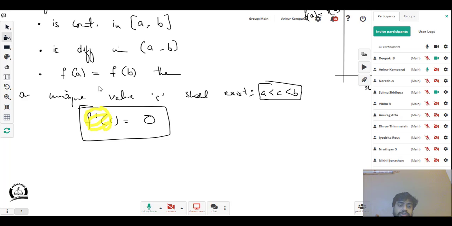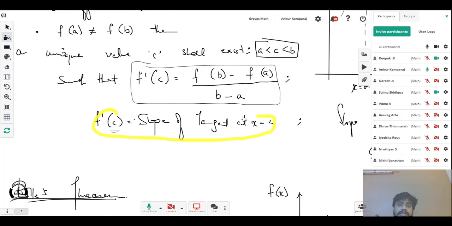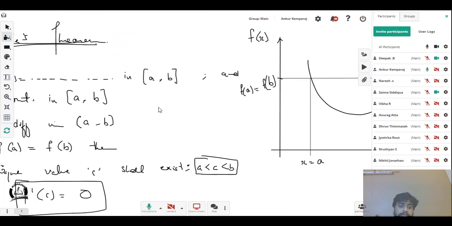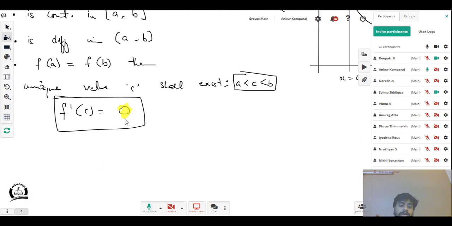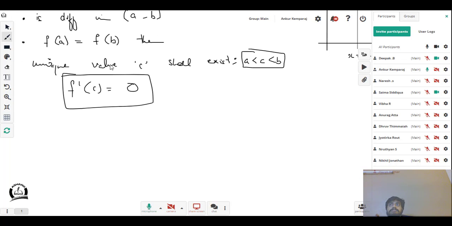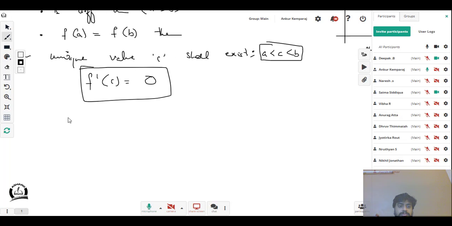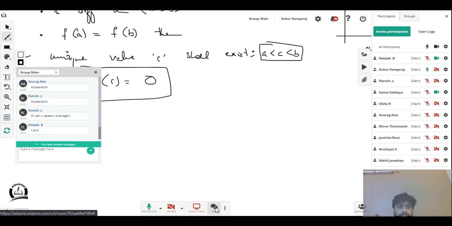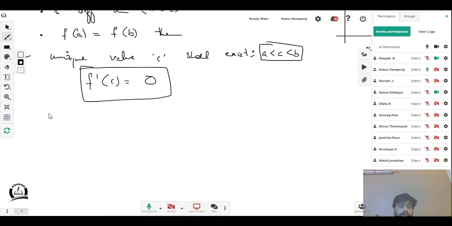That means what? F dash of c is the slope of the tangent at c, isn't it? Then the slope of the tangent at c is equal to 0. Slope of which line is 0? Somebody answer this. Slope of which line is 0? X-axis, correct. Slope of the x-axis and of all lines parallel to the x-axis is 0.